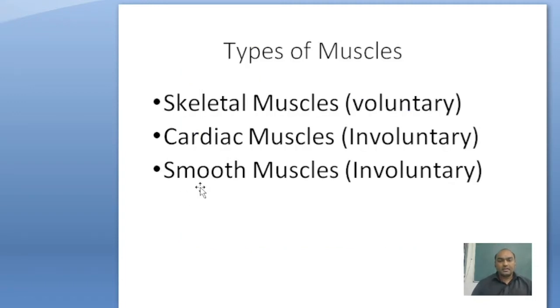Then types of muscles. The types are skeletal muscles, cardiac muscles, and smooth muscles. Skeletal muscle is voluntary muscle, so we control our skeletal muscles. But cardiac and smooth muscles are involuntary muscles. The body cannot control these cardiac and smooth muscles.